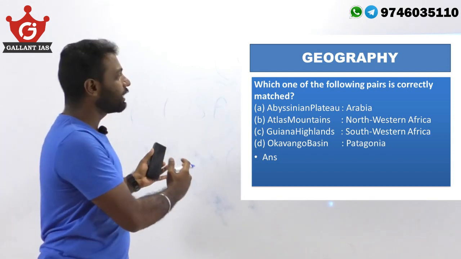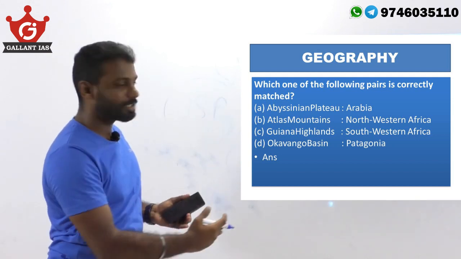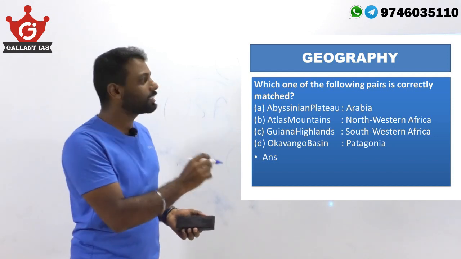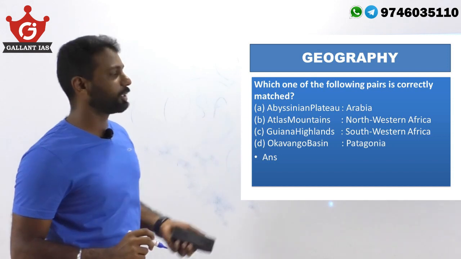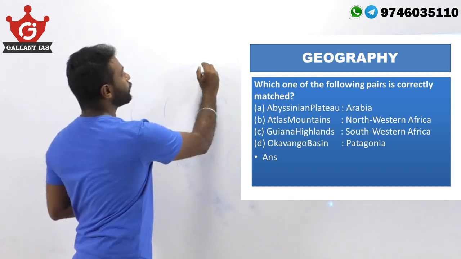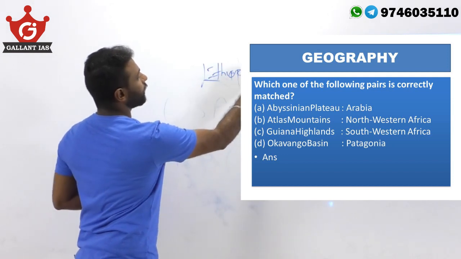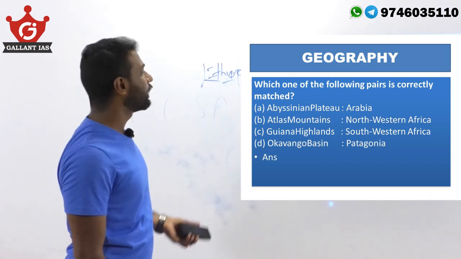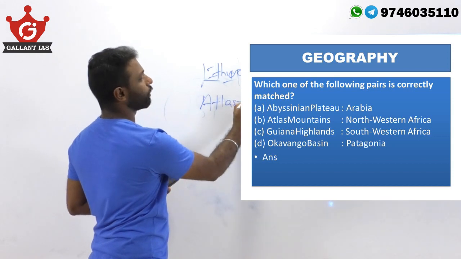On the left hand side, some physical features are given, and on the right hand side, some regions are mentioned. The question asked is which is correctly matched. A. Abyssinian Plateau. Actually, it is in the Horn of Africa, in the Ethiopia region, and not in Arabia. So statement A is eliminated. Atlas Mountain is in northwestern Africa.